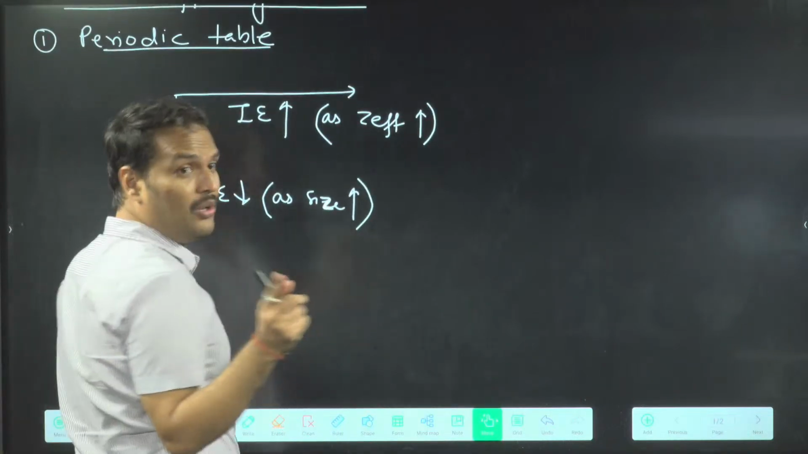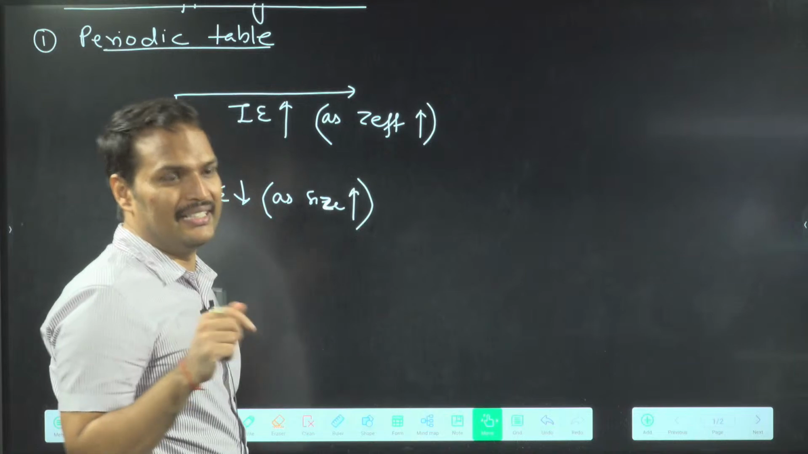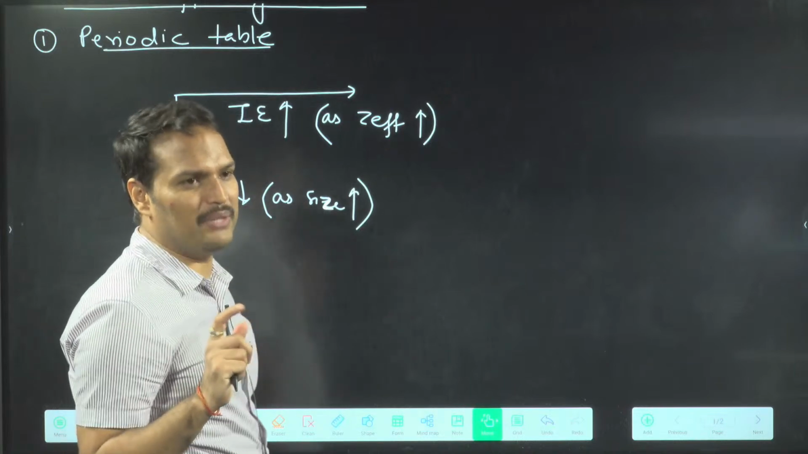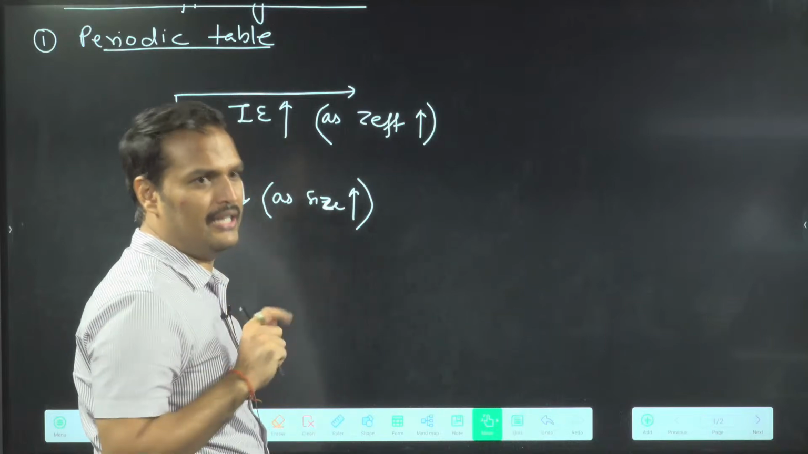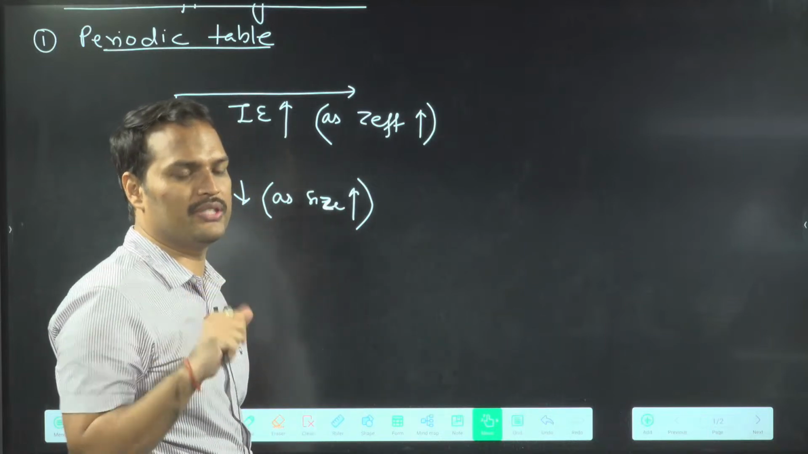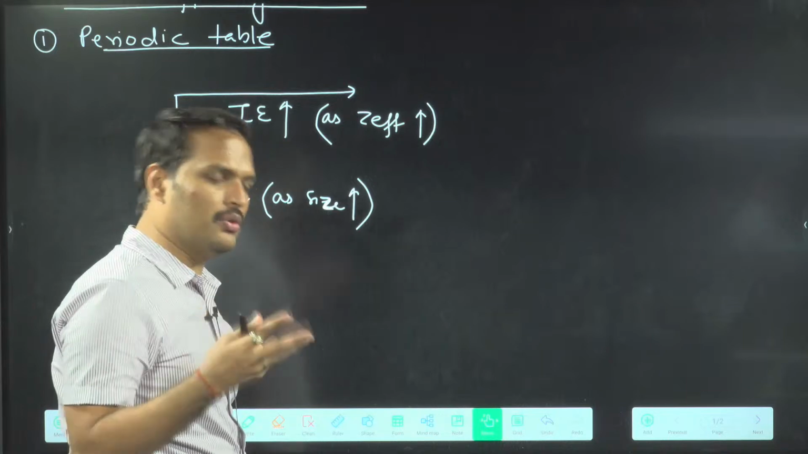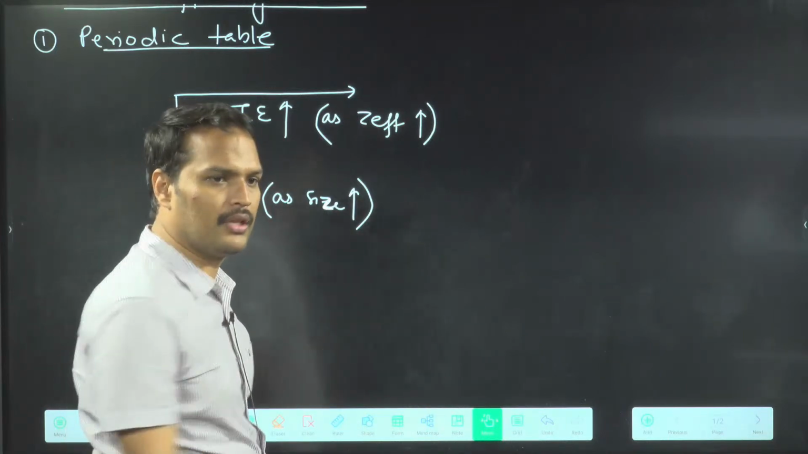Z effective, although we say it is constant, down the group in S and P block, we say that Z effective is almost constant. So if you will say like this, don't use Z effective word. You can just say the distance part. ठीक है?